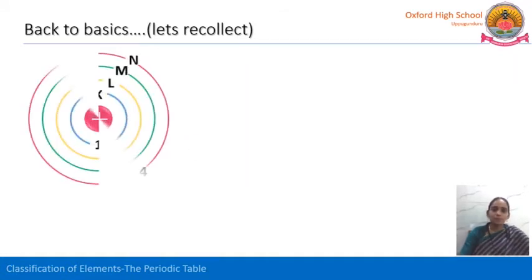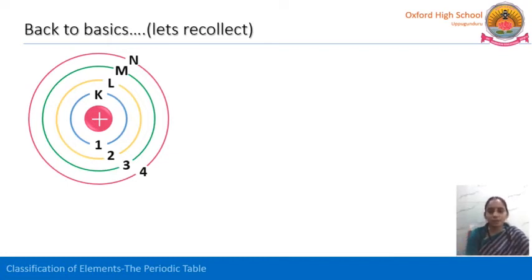Just see here, around the positively charged nucleus there are different shells or energy levels or orbits. The three terms are the same, but we use them differently in different situations. These K, L, M, N are called energy levels, orbits and shells. n is the principal quantum number. If the n value is 1, that is called K energy level, K shell or K orbit. Then L, n is equal to 2, then n is equal to 3, it is called M.